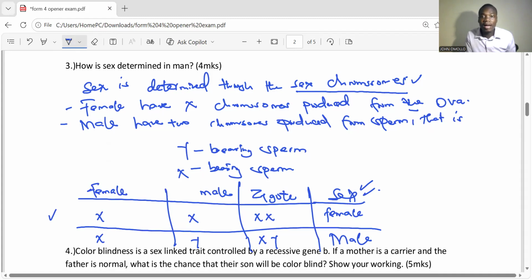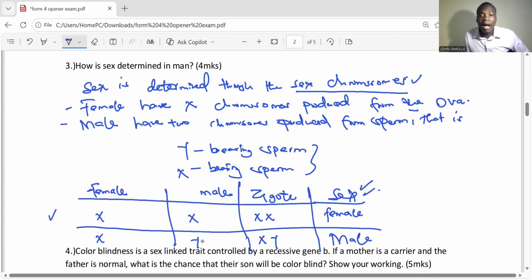Within the sperm, we have two kinds of chromosomes, the Y and the X, and the female has X. When the female and male cross, the X-bearing sperm fuses with the female X and forms XX, which is the zygote, the fertilized one, making the sex female.